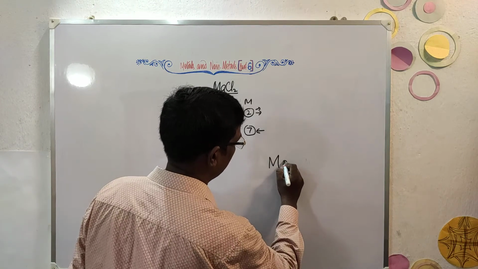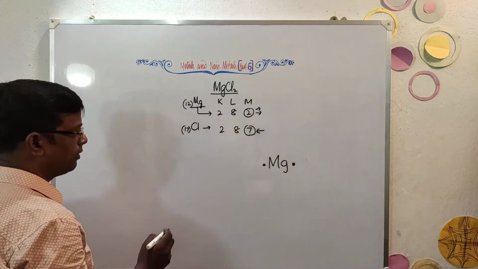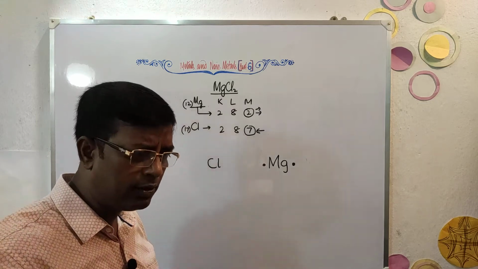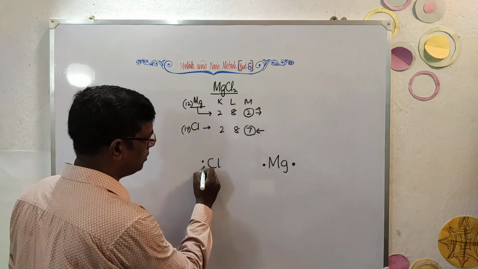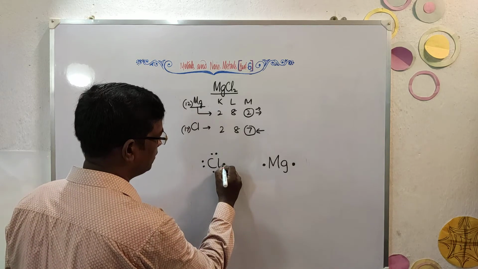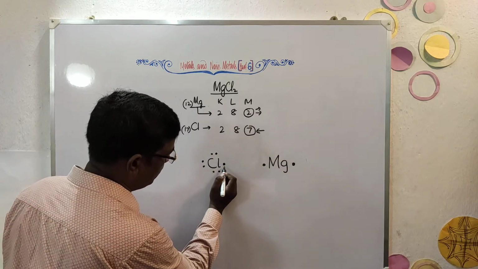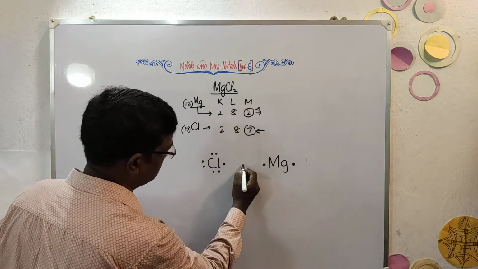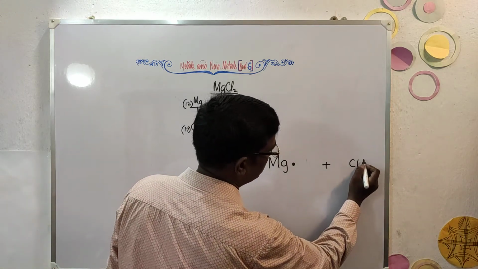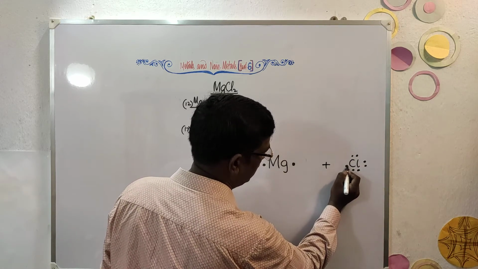Magnesium, remember, and chlorine here. Again, remember, chlorine has 7 electrons in the valence shell. So let's draw 2, 4, 5, 6, and 1 electron. Remember, 6, 1, 7. See here, be careful. I'm not drawing at the center, a bit below here, and draw it nicely. Similarly, another chlorine draw here. Again, same replica, 6 and 1 below here.